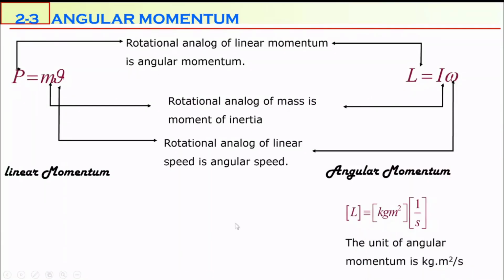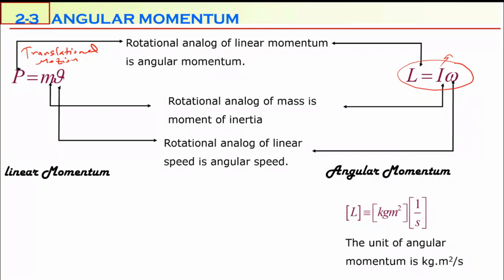So then, equations. The first equation is about translational motion, which you studied last year. P, which is the linear momentum, is equal to the mass of the object multiplied by the velocity or speed of the object. But angular momentum, L, is I times omega. I is moment of inertia, omega is the angular speed. Again, if you multiply the moment of inertia of an object with its angular speed, you can calculate the angular momentum of the object.